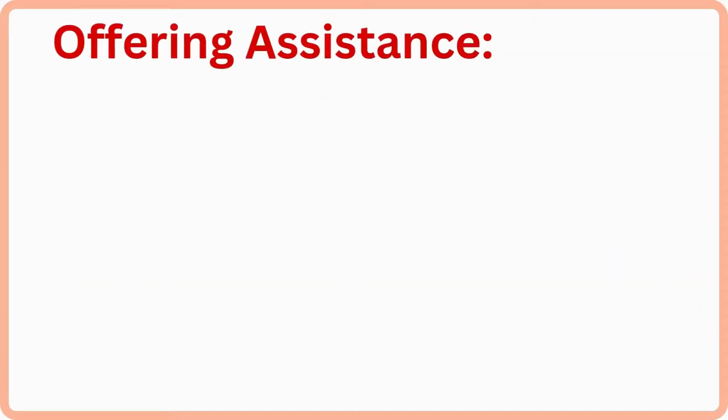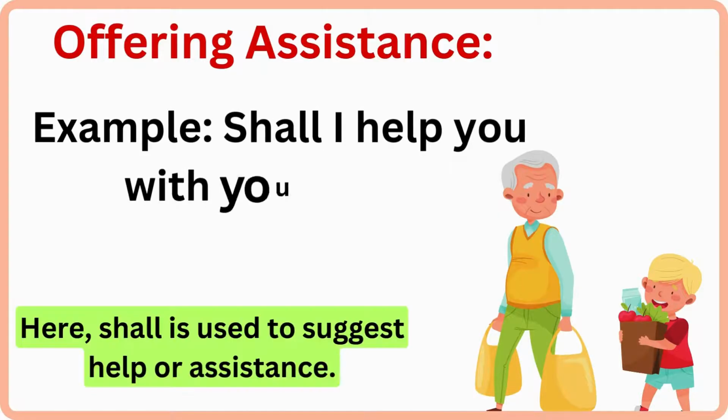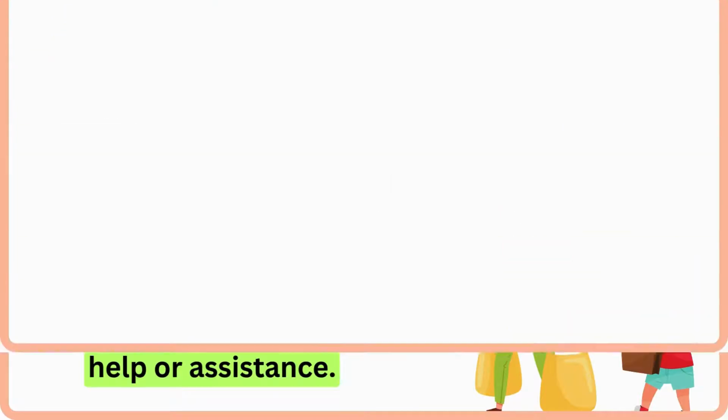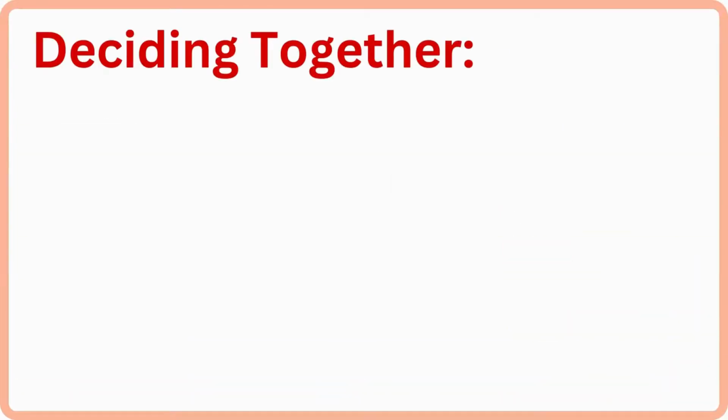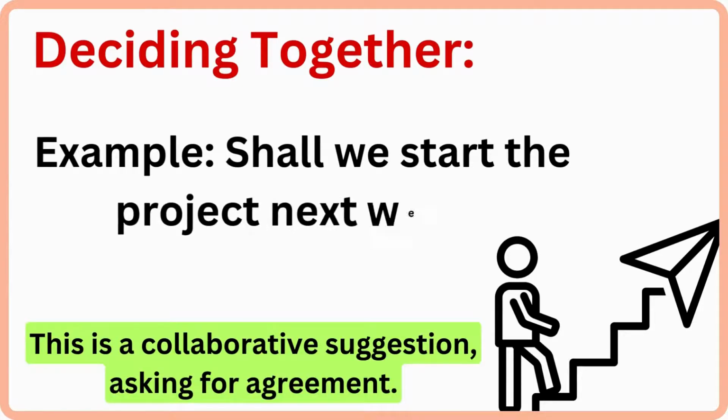Offering assistance. Example, shall I help you with your bags? Here, shall is used to suggest help or assistance. Deciding together. Example, shall we start the project next week? This is a collaborative suggestion, asking for agreement.